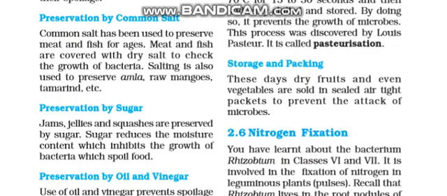Likewise, preservation by sugar: jams, jellies and squashes are foods which are preserved by adding sugar. Sugar reduces the moisture content, which inhibits the growth of bacteria, limits the spoiling of food and keeps the food fresh to eat.